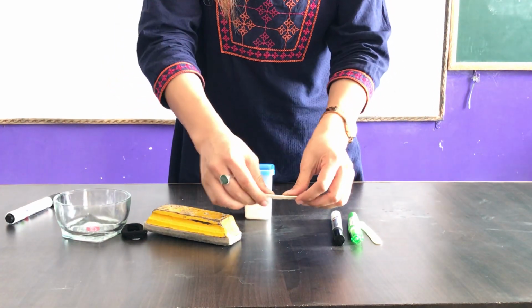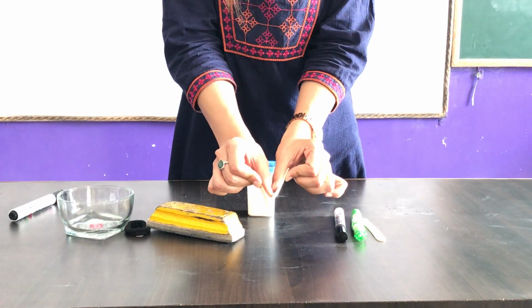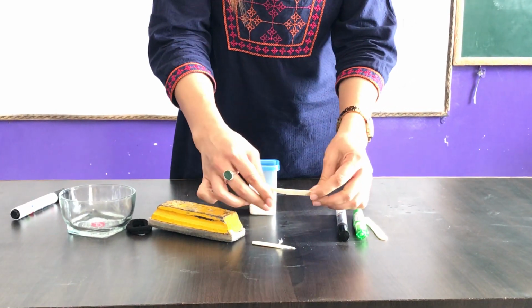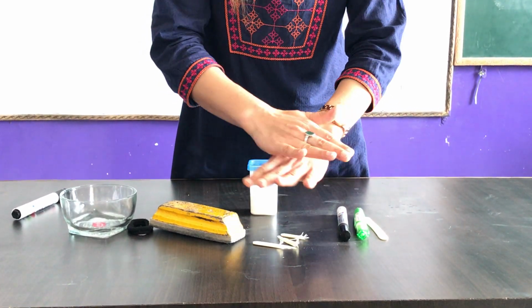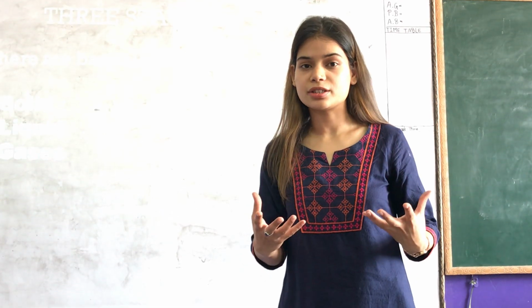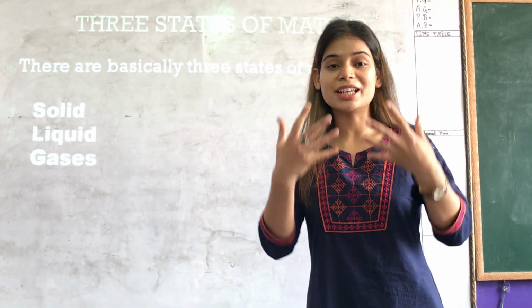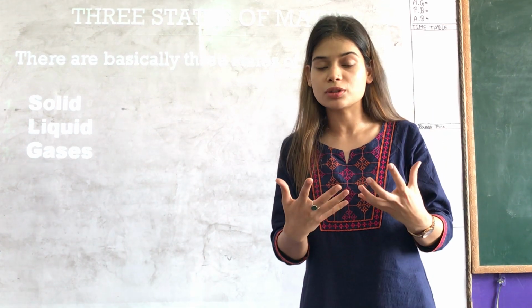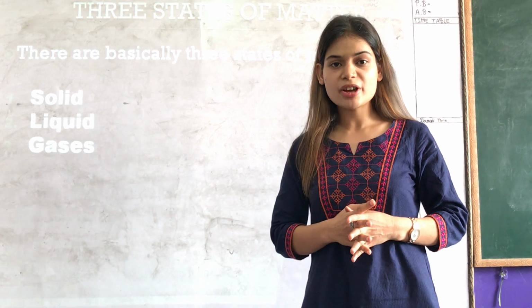If we put in more force, suppose I put in more force, what will happen? It will break. Yes? So it shows that solids cannot be compressed, but if we apply force to them, they will break. Alright, so it shows, children, that solids have a fixed shape, fixed boundaries, and also solids are rigid. Why are they rigid? Because they are so closely packed. We cannot compress them, and if we apply a lot of force to them, they won't be compressed, rather they will break into pieces like what we saw in our experiments.